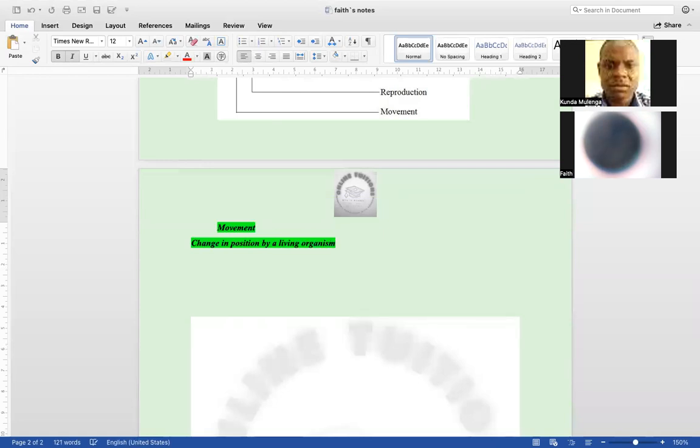Now, this change in position should not be caused by an external force. We should not be forced to move. There are times we just move on our own. You find that you say, I think for now, let me go and sit there. Not because where you are is bad, maybe you just want to change the position of where you are.